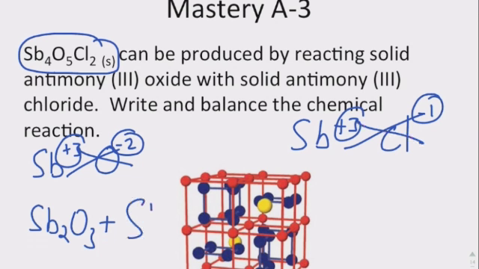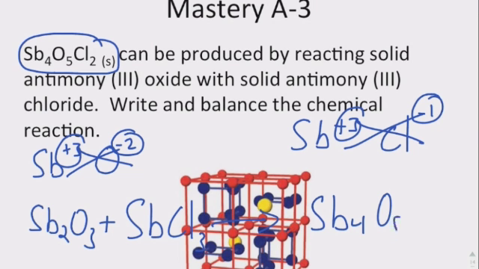Reacting with our antimony 3 chloride, which is Sb plus 3, Cl, which is minus 1, crisscross here, and what we get is Sb, not O, but Cl, sorry, Cl3. And it reacts and it produces our Sb4O5Cl2, and these are all going to be solids, so we would have S's written beside it.